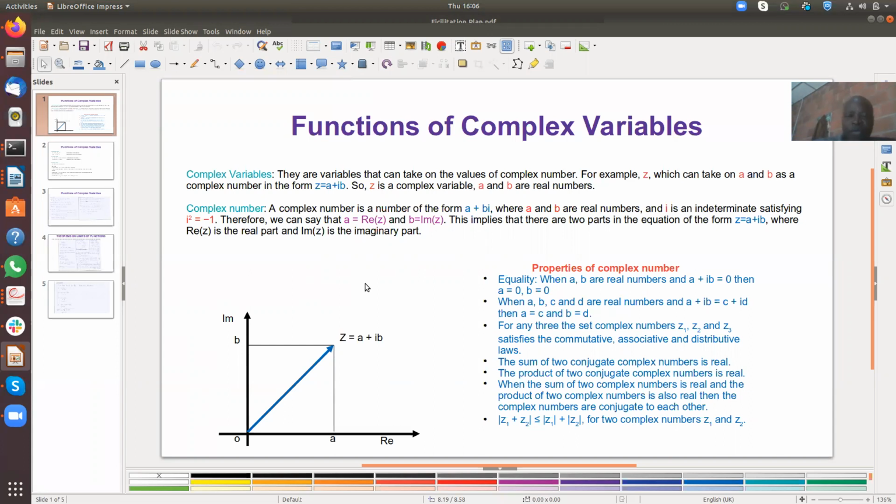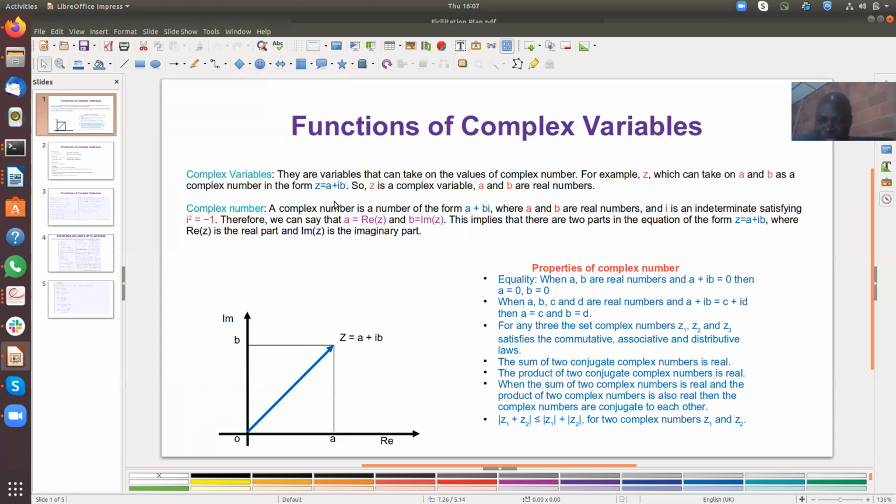So when you come across an expression like z is equal to a plus ib, you will see that there are three variables there. You have z, a, and b. But there's another constant introduced called i. Once you see that, the equation is technically telling you that this is an expression of a complex variable, which involves z, a plus ib.